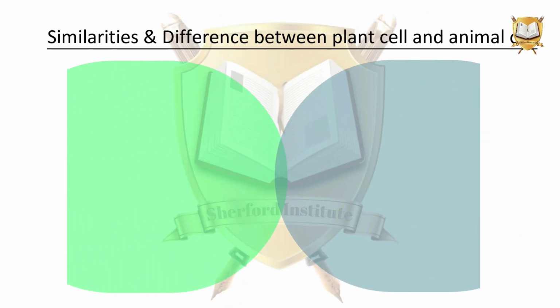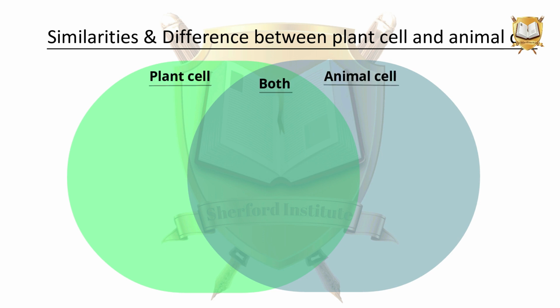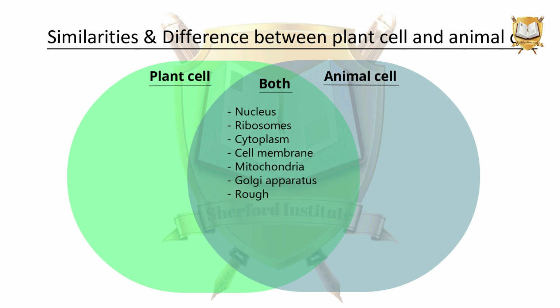Common structures between the plant cell and animal cell: nucleus, ribosomes, cytoplasm, cell membrane, mitochondria, Golgi apparatus, rough endoplasmic reticulum, smooth endoplasmic reticulum, lysosome.